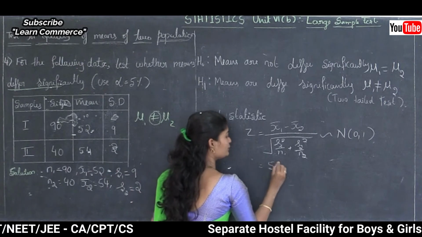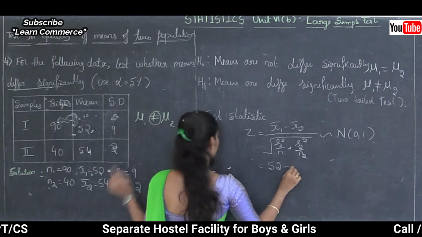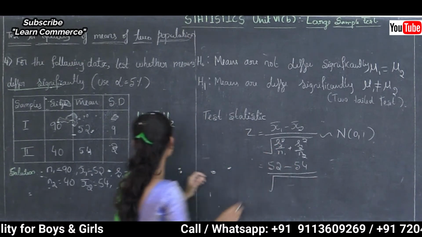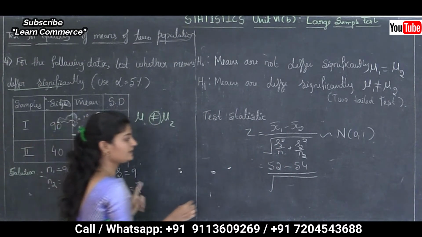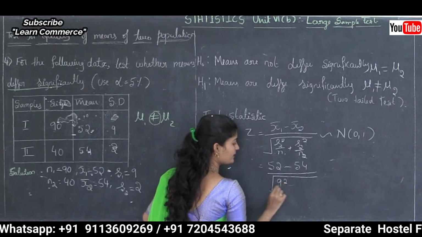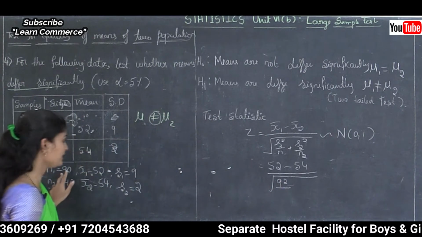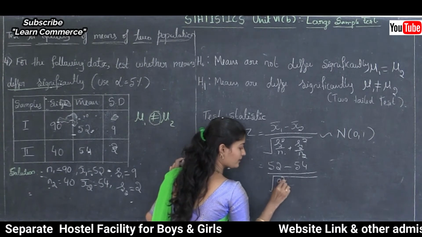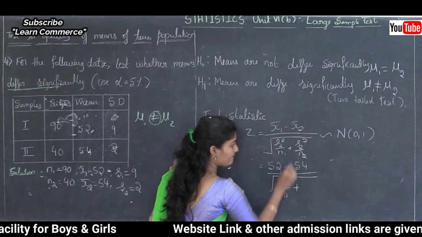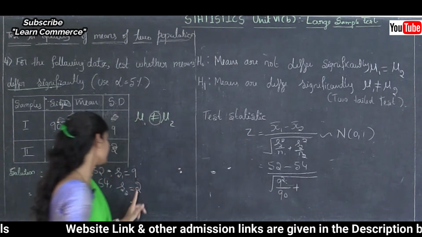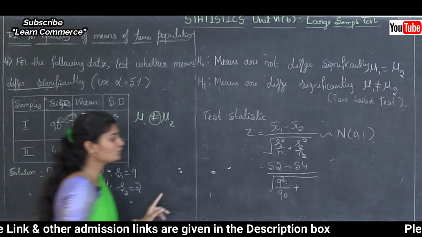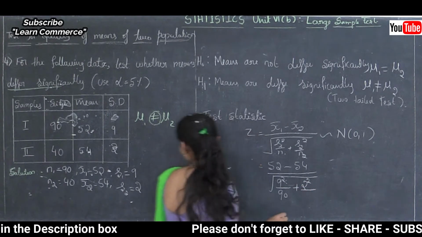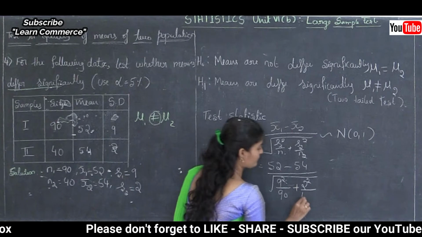So 52 minus 54 divided by square root of 9 square divided by 90, where n1 is 90, plus 2 square divided by n2, where n2 is 40.